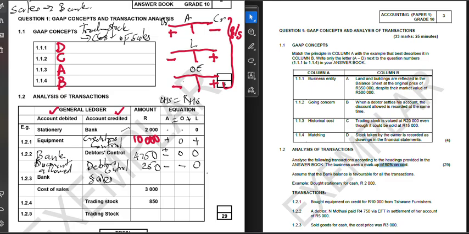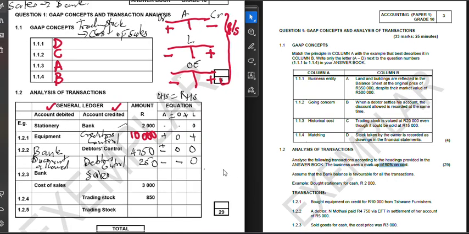We are going to say what we're given in rands. We are given the cost in rands or in monetary value. So in this case, we have got 3,000. Let me write this properly, and let me just increase the screen.